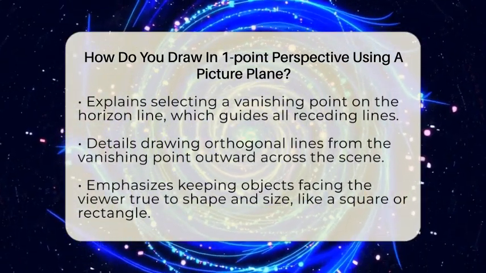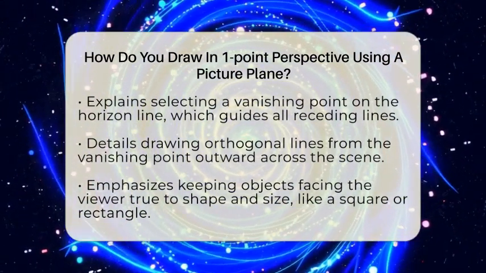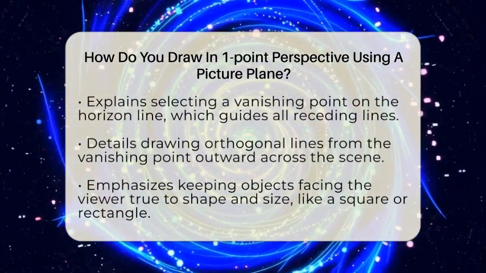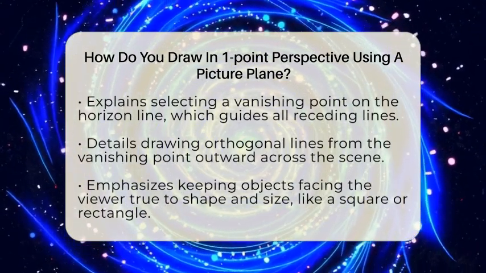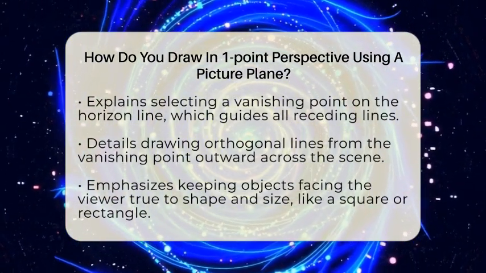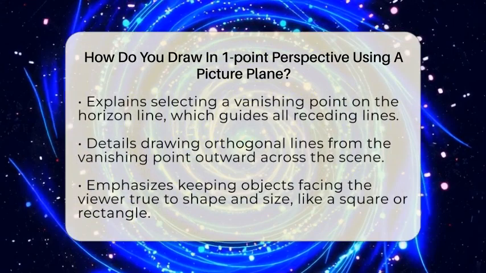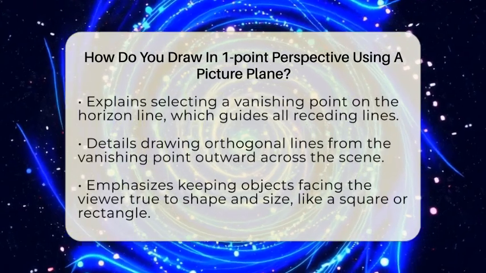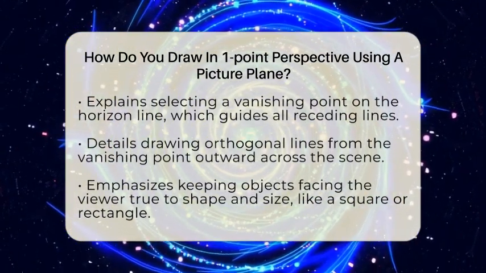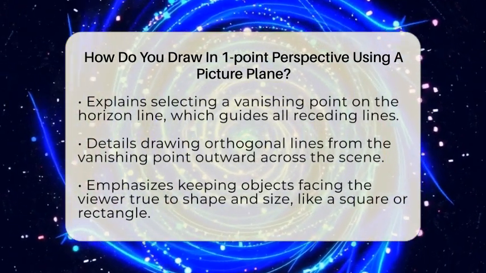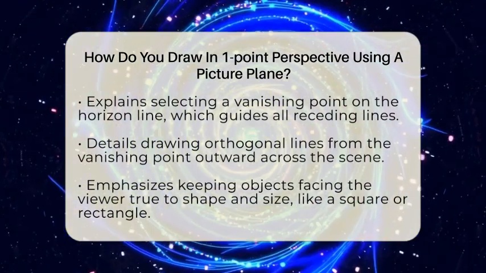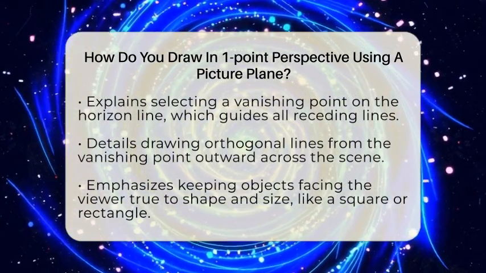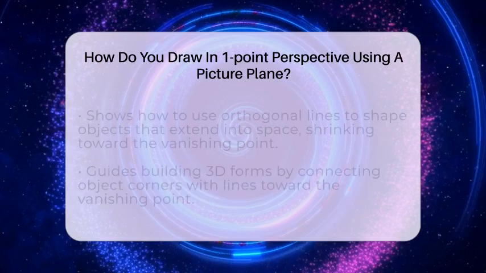From the vanishing point, draw straight lines outward across the picture plane. These are called orthogonal lines. They act as guides for where your objects will recede into space. When you sketch objects facing the viewer directly, they stay true to their shape and size. For example, a square facing forward remains a square. Use the orthogonal lines to figure out how the sides of objects that extend into the distance will shrink as they approach the vanishing point. This creates the illusion of depth.